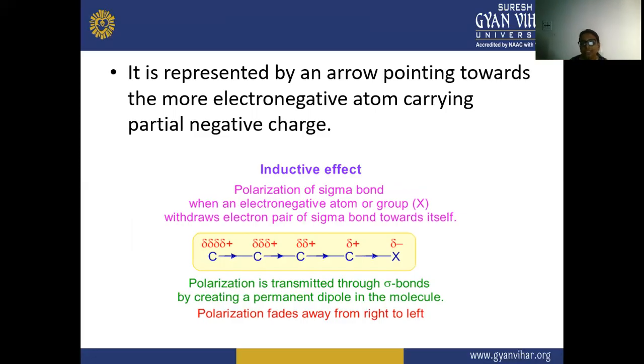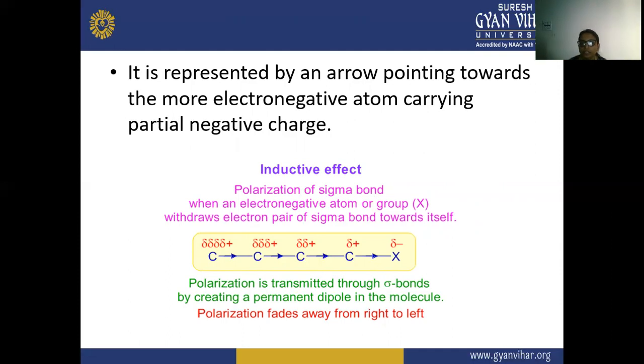The point of the arrow is towards the electronegative atom, and the back of the arrow is towards the atom with the partial positive charge.